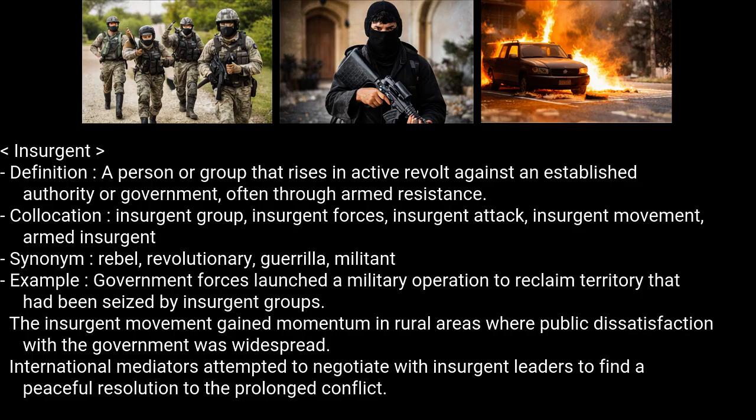Example: government forces launched a military operation to reclaim territory that had been seized by insurgent groups. The insurgent movement gained momentum in rural areas where public dissatisfaction with the government was widespread. International mediators attempted to negotiate with insurgent leaders to find a peaceful resolution to the prolonged conflict.